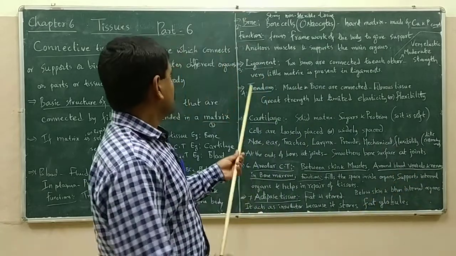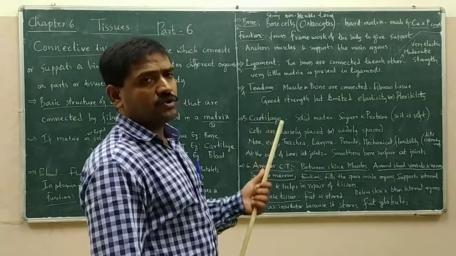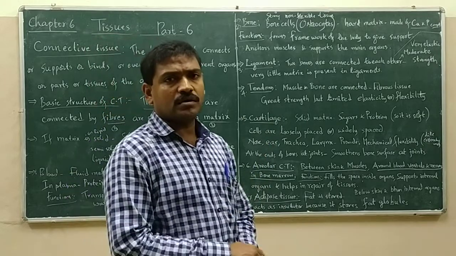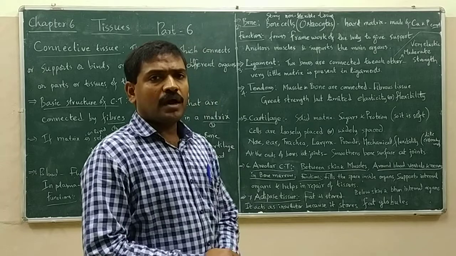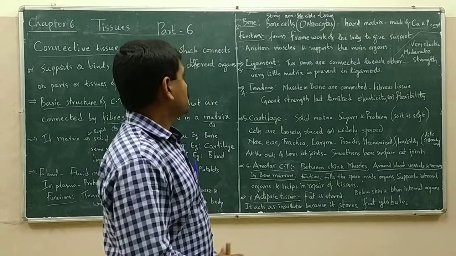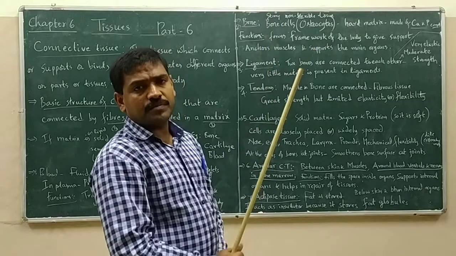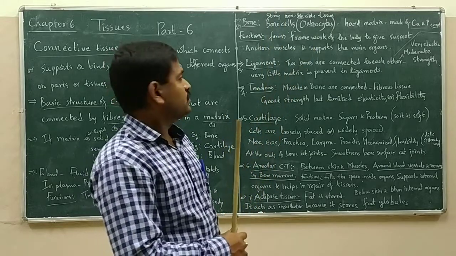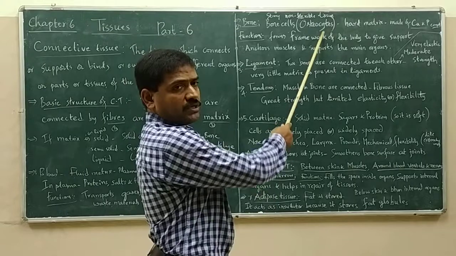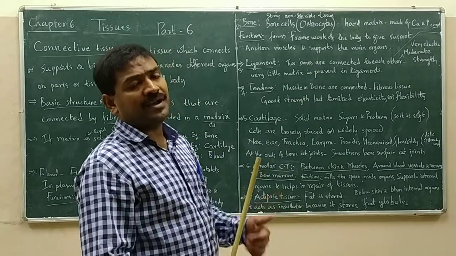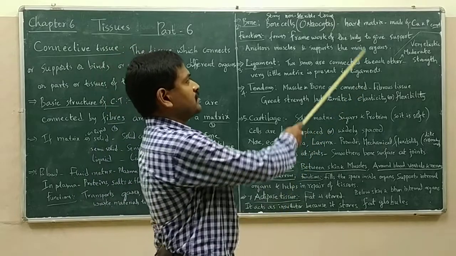And coming to bone. Bone is a strong and non-flexible tissue. Inside the bone only one type of cells is present, which are called bone cells. Scientifically they are osteocytes. The bone cells are embedded in a hard matrix.